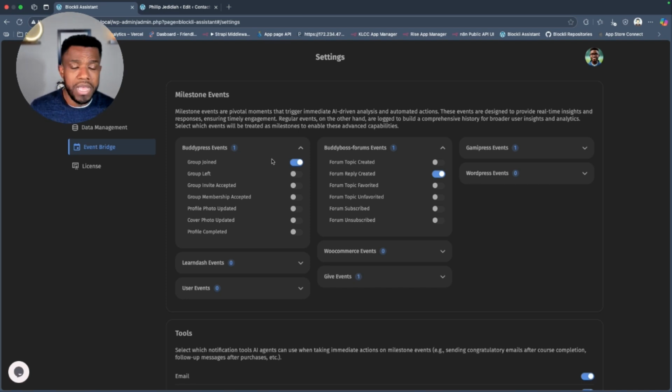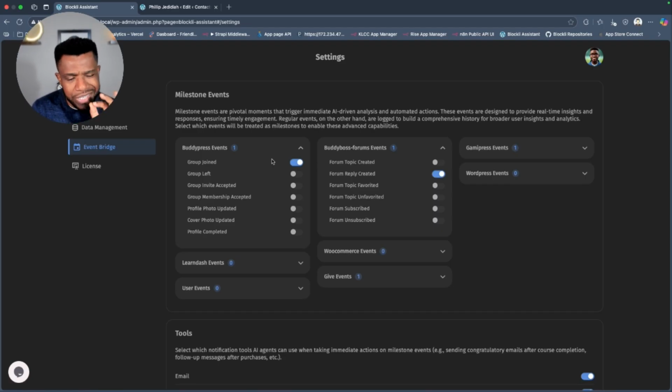But this time, the AI agent is not just thinking about just that group join. Oh yeah, group join is what wakes up the agent. The agent wakes up, oh, somebody joined the group. But it's not just going to say, oh, thank you for joining the group. It's going to look at, who is this person? What have they been doing? It will look at that whole history that we looked at previously, and then their summary and all of that.